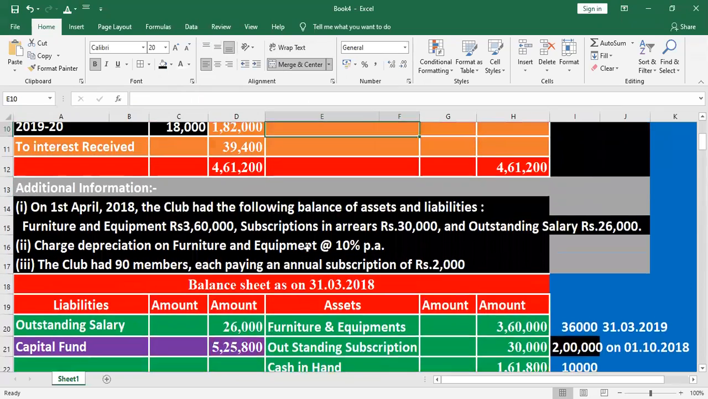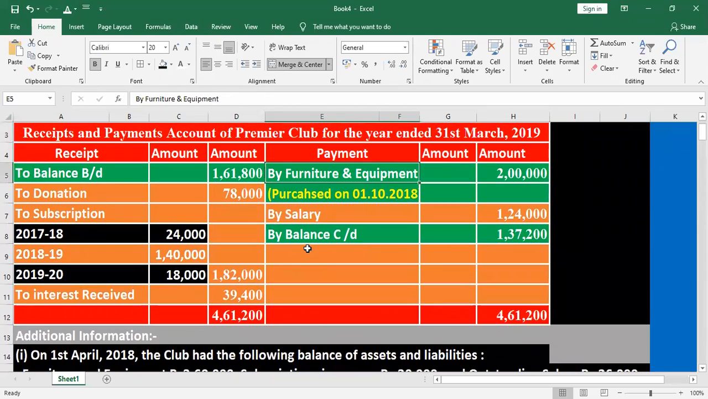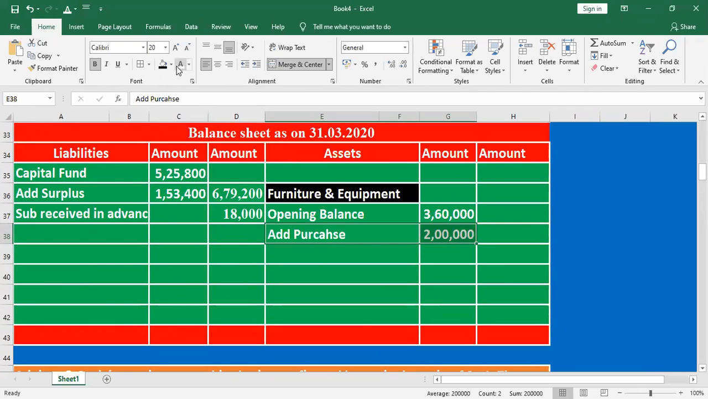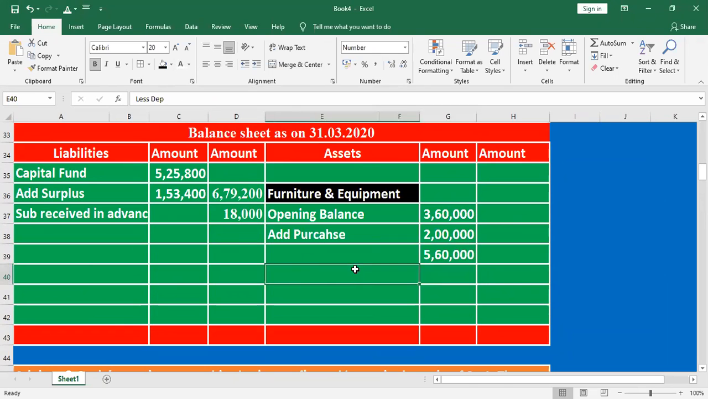We purchased it as per the payment side. Furniture and equipment 2 lakh will be added here. Opening furniture plus purchase 2 lakh, the total furniture value is 5,60,000. Again, depreciation is to be deducted. What is the value here?